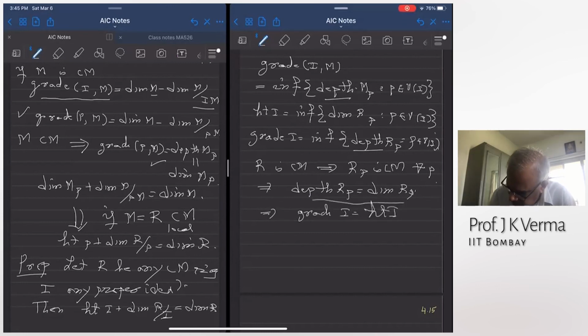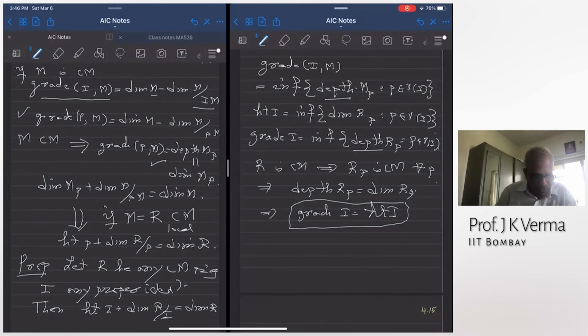In any Cohen-Macaulay ring, the length of a maximal R-regular sequence inside an ideal is height of I. In an arbitrary Noetherian ring, it is bounded above by height of I. But in a Cohen-Macaulay ring, that upper bound is achieved, so the grade is the maximum possible for an arbitrary ideal. Okay.